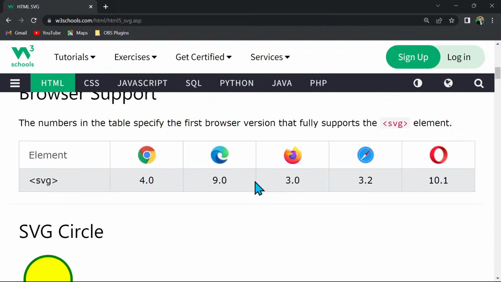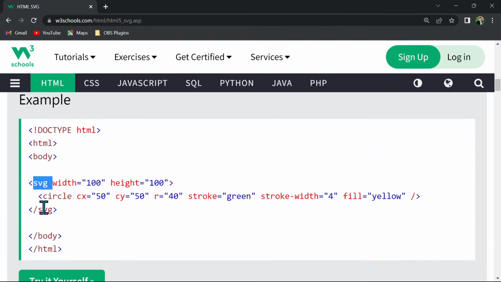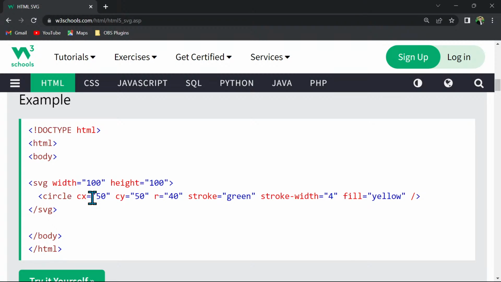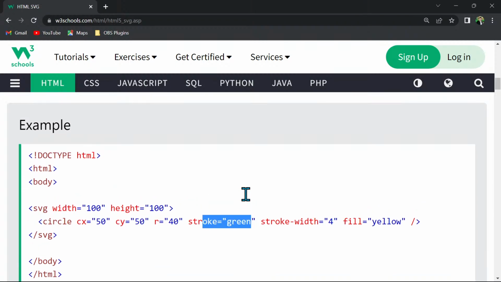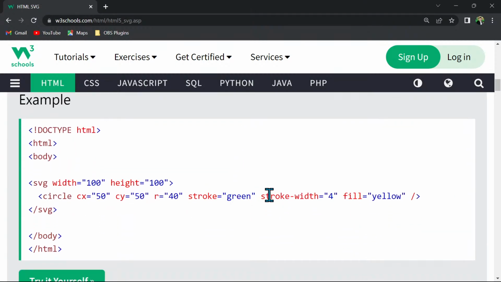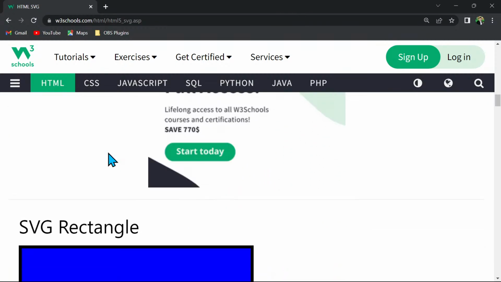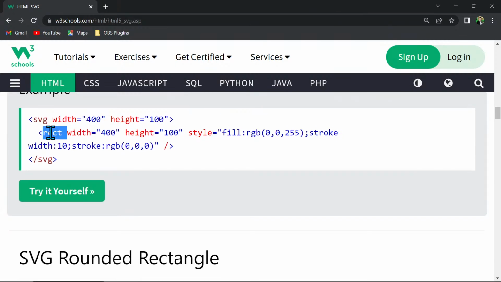And svg is the tag. We have to write the svg tag here and end it here. We can define the height and width of our SVG element. And inside that we can write a shape like rectangle, polygon, circle, or whichever shape we want. And for each shape there are attributes and values. So cx is the x-axis for that circle, cy is the y-axis, r is the radius, stroke is green, so a green border is there, stroke-width is 4, so it is the border width, and fill is yellow, which is the background color yellow. So this way you can form this particular circle. If we want to have a rectangle, instead of circle we can use the rect tag.